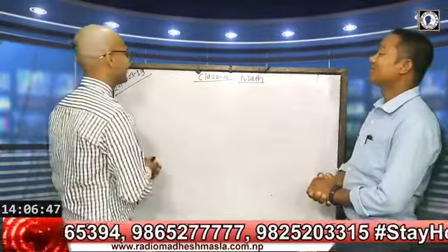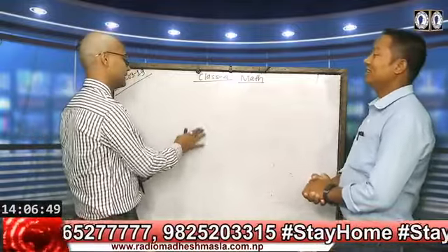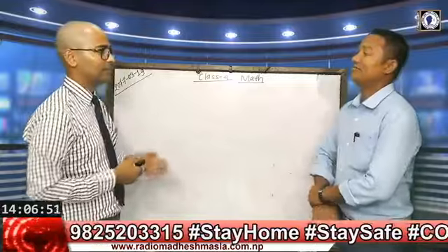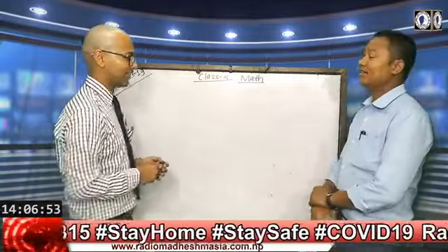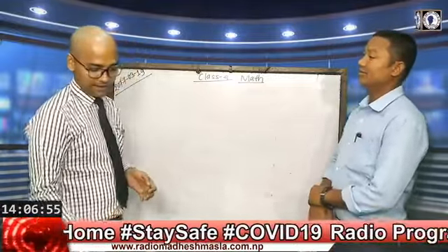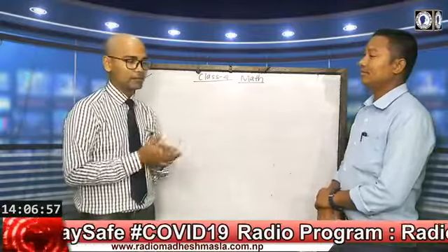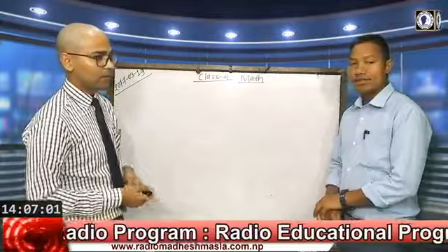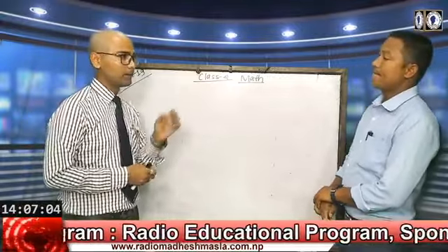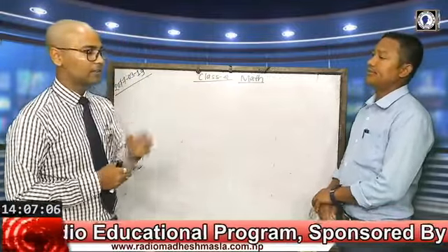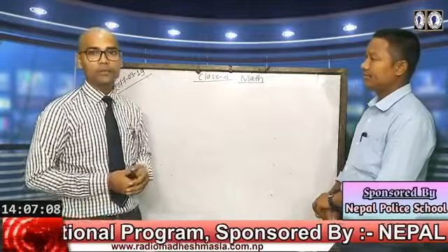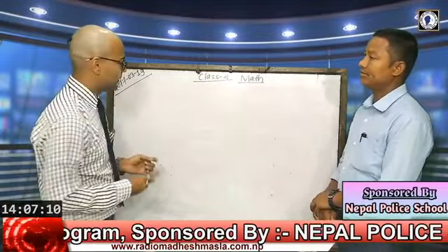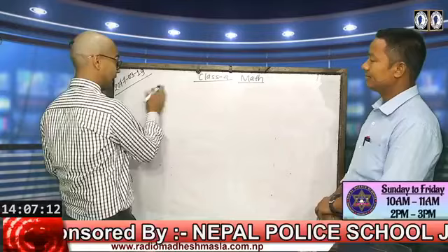Okay, on last Sunday in class 4, we were discussing the topic types of fractions. We have discussed some types of fractions already, but we left some topics, that means some parts or types of fractions, and today we will discuss those.